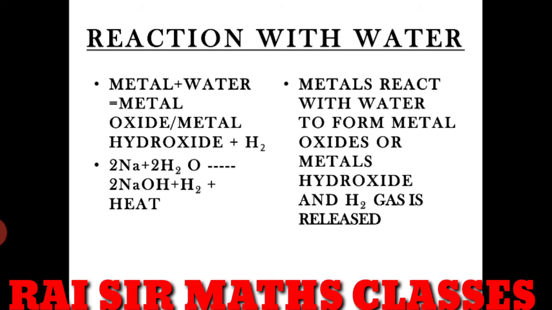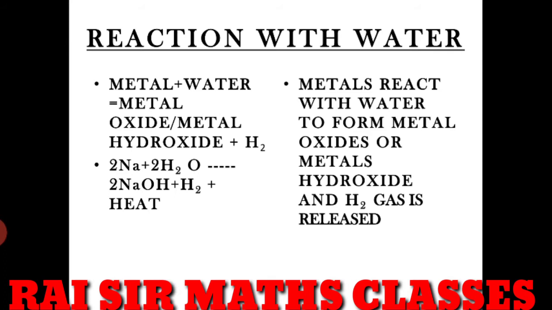If a reaction is releasing heat on the product side, which type of reaction is it? It is an exothermic reaction, as heat is evolved in this. So metal reacts with water to form metal oxide and metal hydroxide and hydrogen gas is released. This is the definition for the reaction taken place by metal with water.